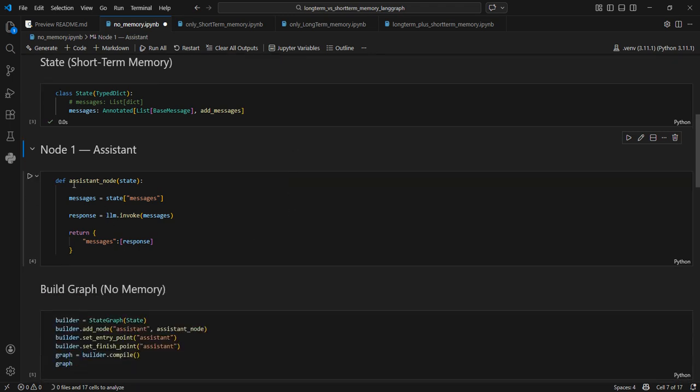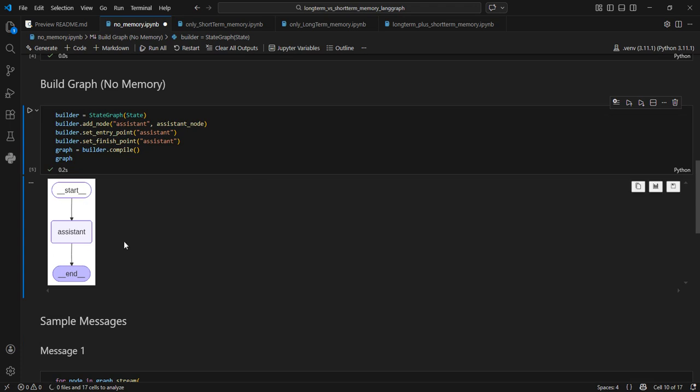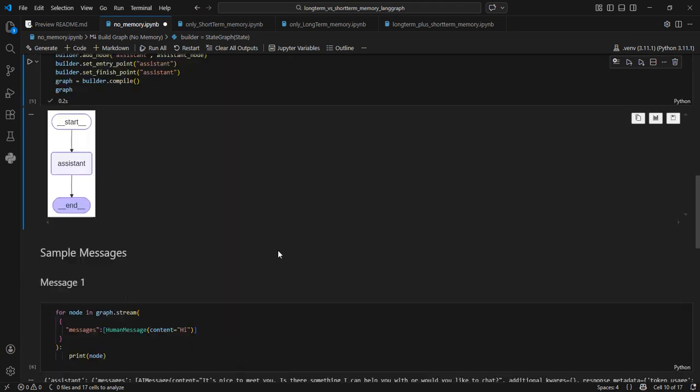Okay. So let's define the state. Now the assistant node, which is the only node we need. So we will take all the messages from the state, and then we will send those messages to the LLM, and whatever response comes, we will send it to the messages field in the form of a list because we are using the add messages reducer here. Okay. So we define our node also. Let's quickly define our graph. So this is a very, very simple graph. Input comes to the assistant node and then it returns the output.